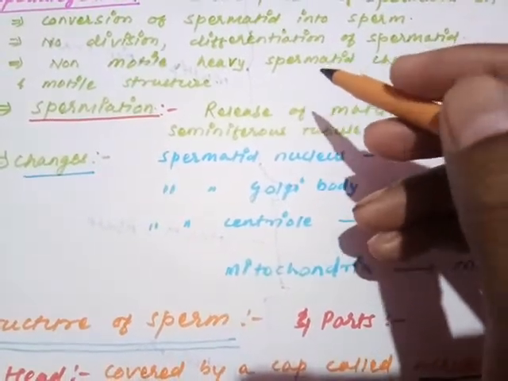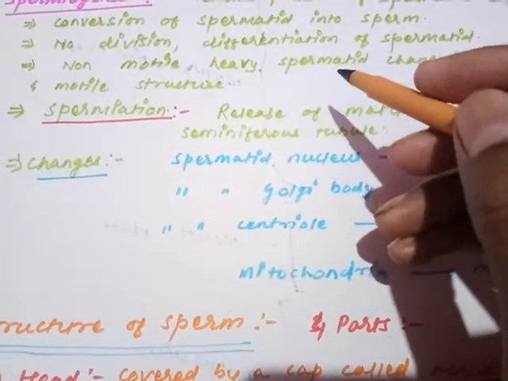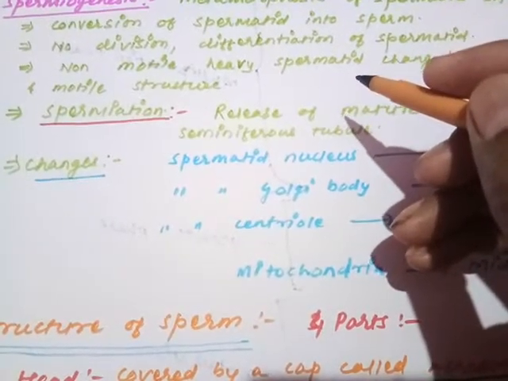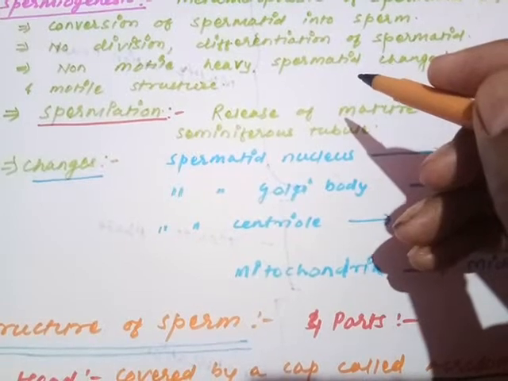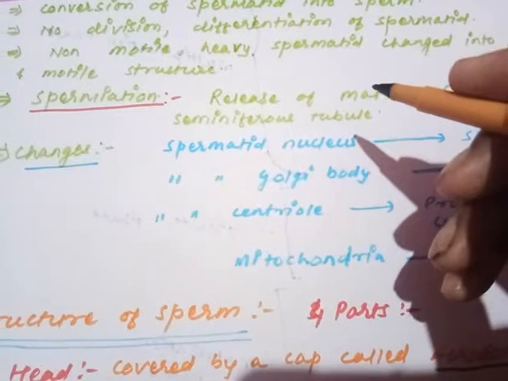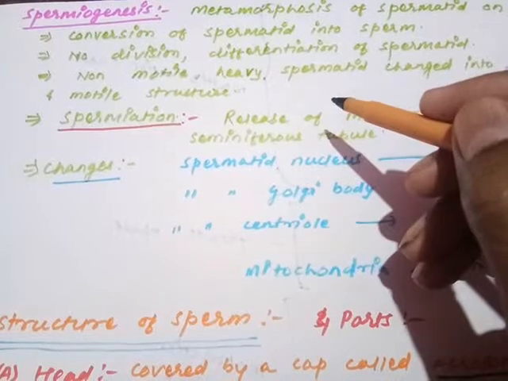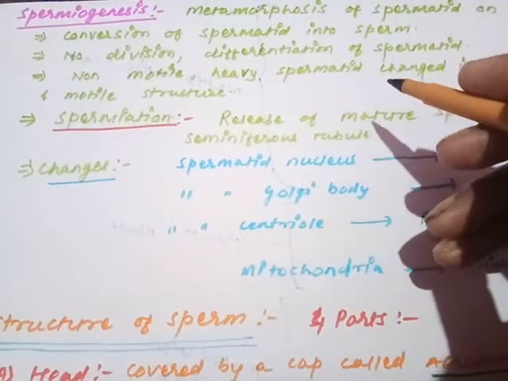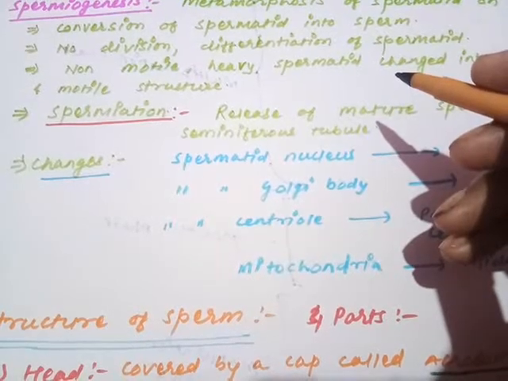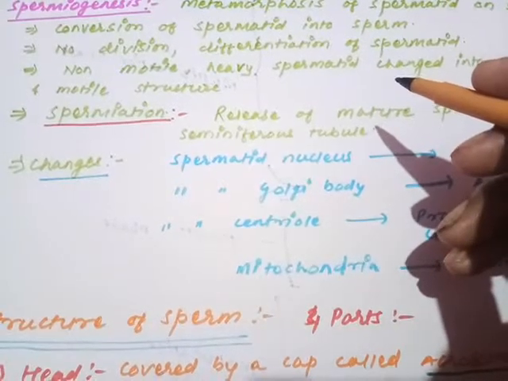Remember, till now the spermatid is considered a heavy and non-motile structure. During its differentiation, during its metamorphosis into the sperm, it has to reduce its weight and develop the capacity of movement. Are you getting my point? Normally the spermatid is non-motile and heavy, but during metamorphosis it has to reduce its weight and develop the capacity of movement.